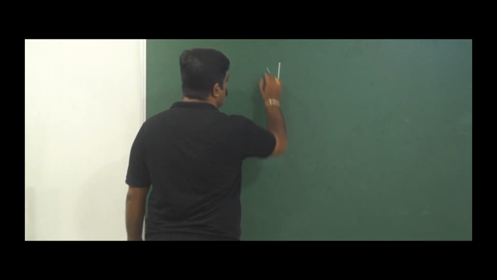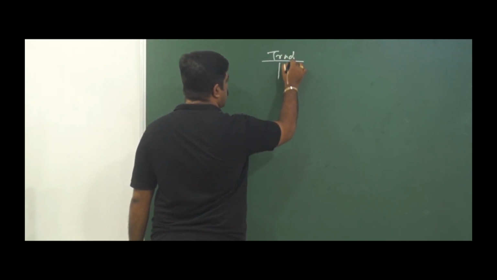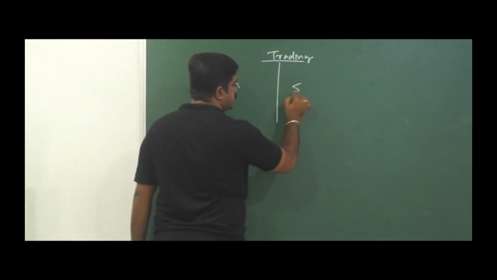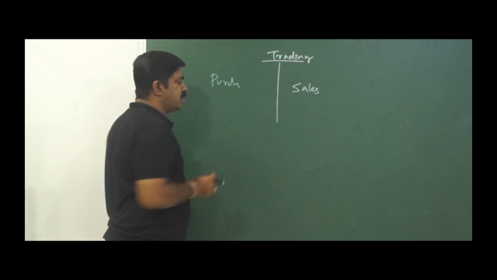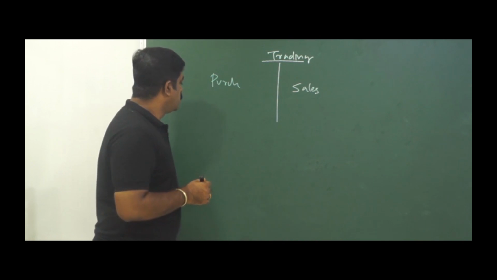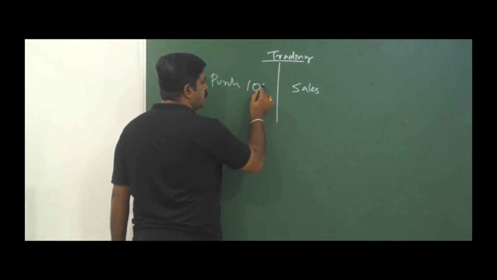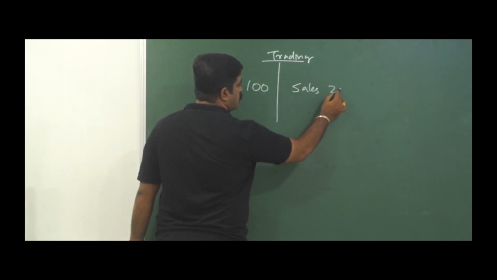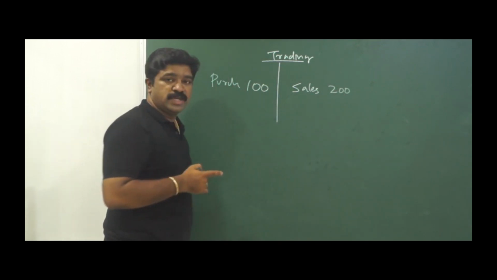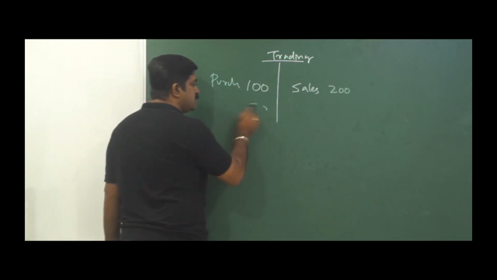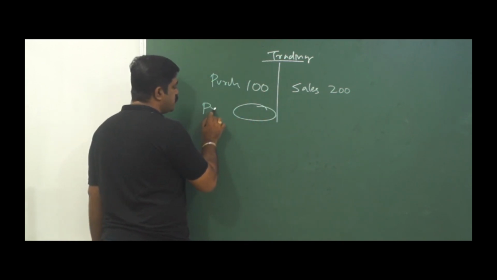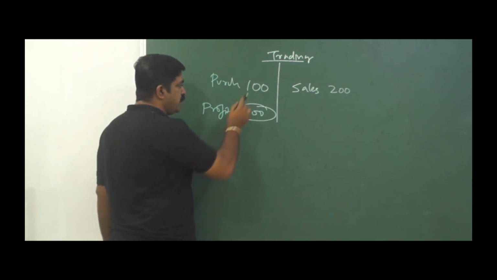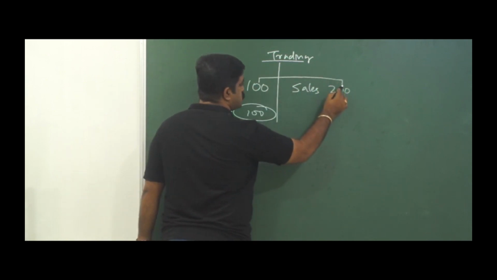See, in trading account, assuming you are a trader, it means you will have purchases, you will have sales, not much of further direct expenses, not much of complications. Let's say you are purchasing for 100 and you are selling 100 worth of goods for 200. It means in the process you are making a profit of how much? Gross profit of 100.